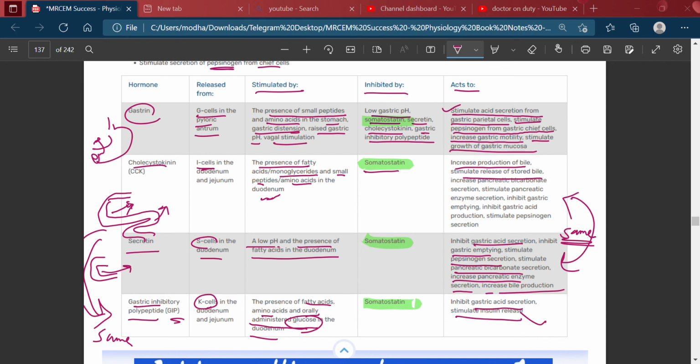Inhibit the gastric acid secretion, stimulate the insulin release.